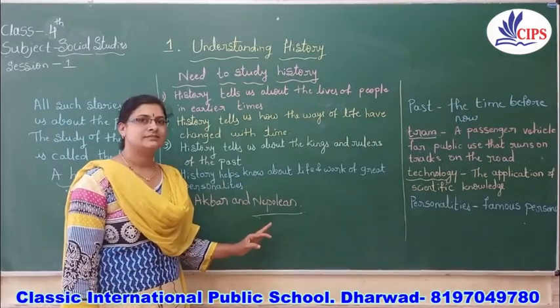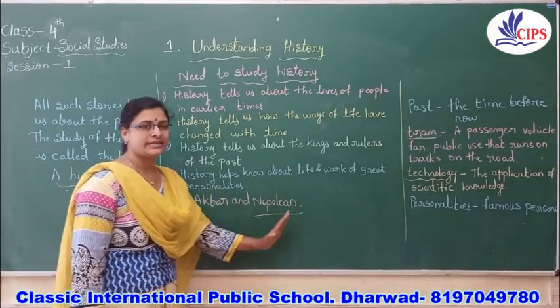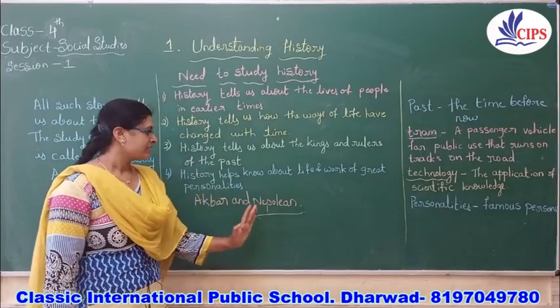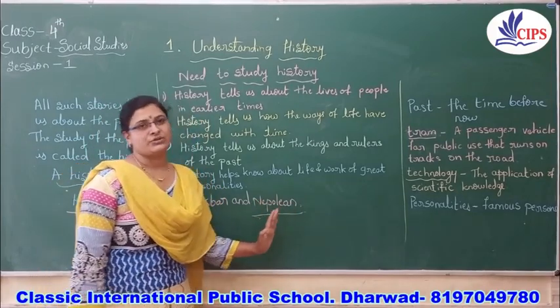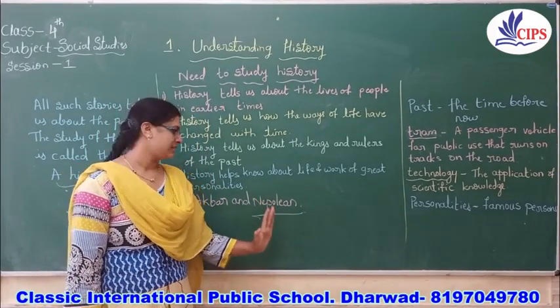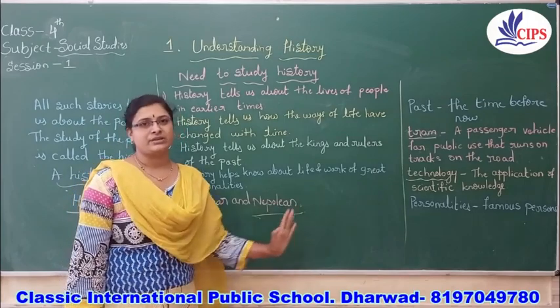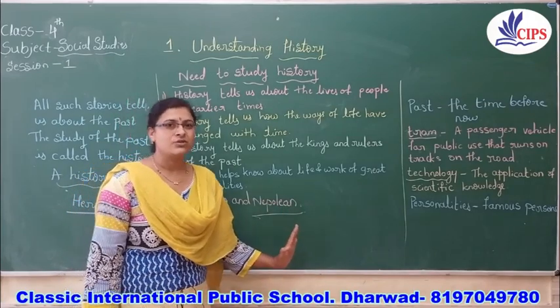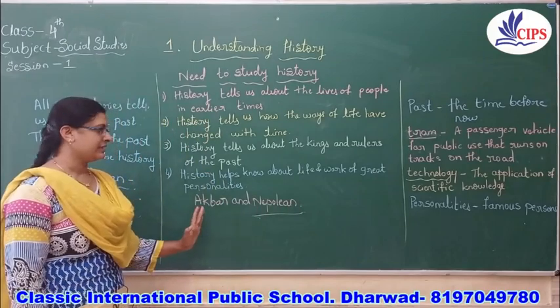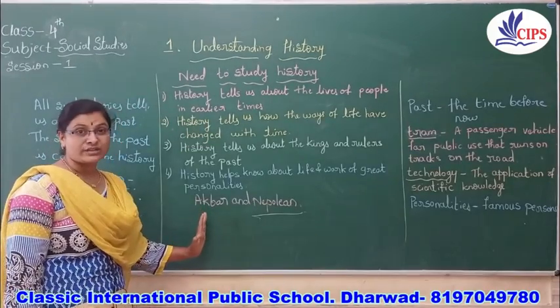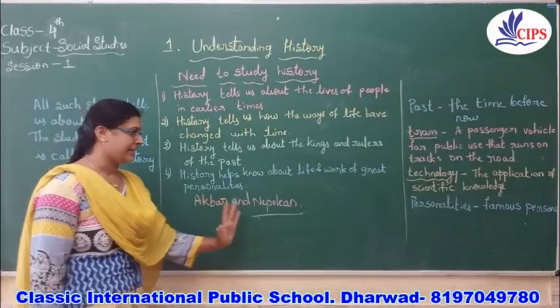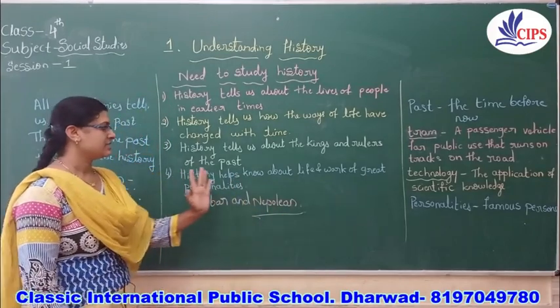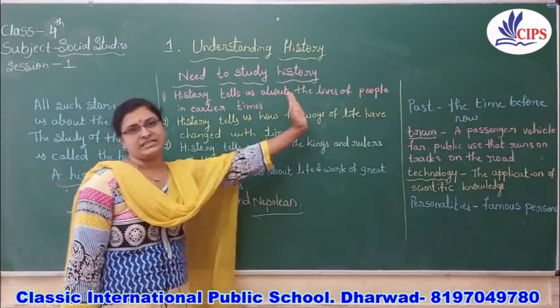Who was Napoleon? Napoleon was a military commander during the French Revolution. So students, we want to know about great warriors and rulers like Akbar and Napoleon. We need to study history here.